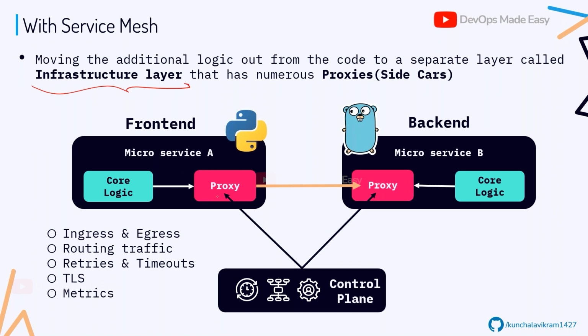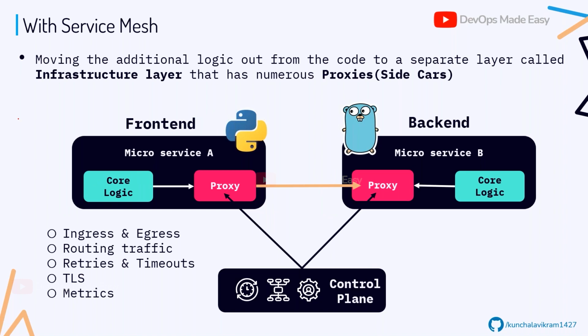These proxies are configured to implement all this. Understood? So whatever communication logic you want to implement, you don't put it in your code. You create one more container, which runs alongside your main application container inside a pod.